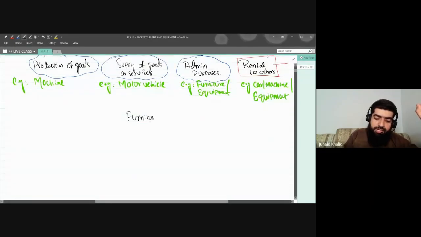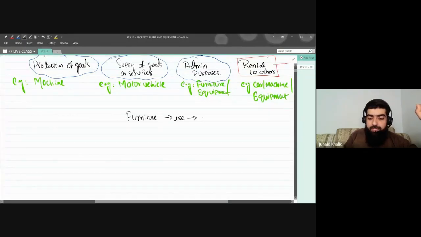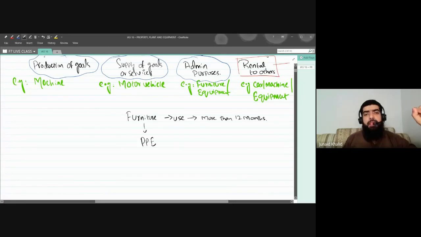We'll be using that asset for more than 12 months. Now, what we have to do is recognize that furniture as property, plant, and equipment.